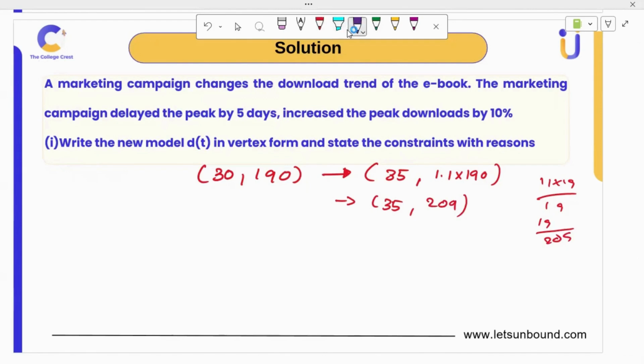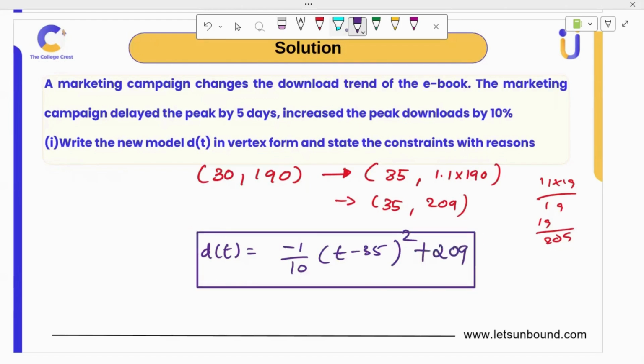So the vertex alone changes, the rest everything will not change. So the new d of t would be d of t minus 35 and then this value. So let's directly go: d of t is negative 1/10 (t minus 35) the whole square plus 209. No other things will change here.